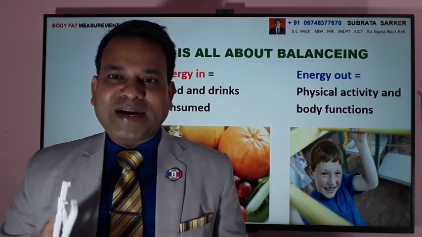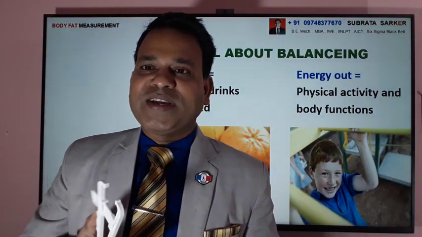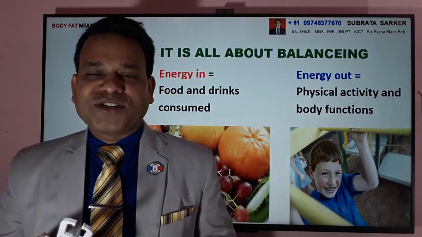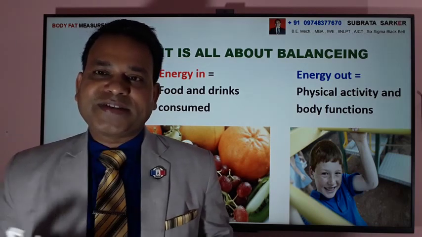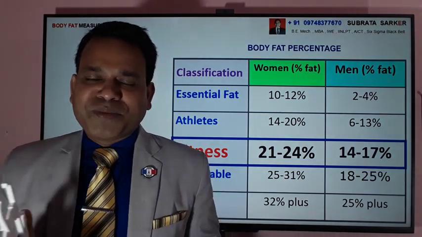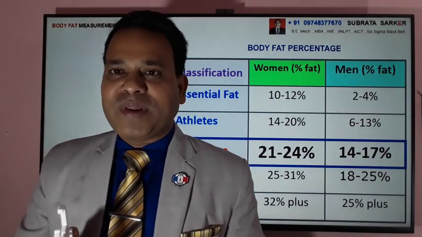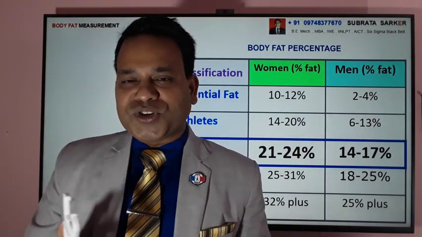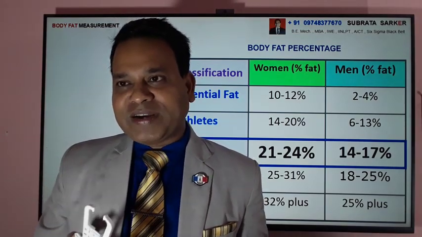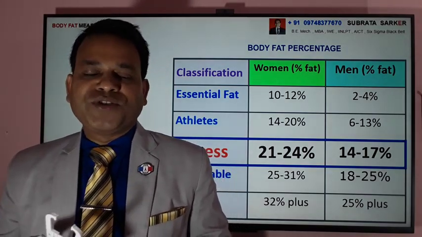So if we are conscious about the input calorie and the output calorie, then we can maintain, or reduce if we have extra body fat or body weight. Now, we don't need to remember so many data and all these things about body fat as common people who are not athletes. For female, body fat should be 21 to 24% of your body's total weight, and for the male it is 14 to 17%.